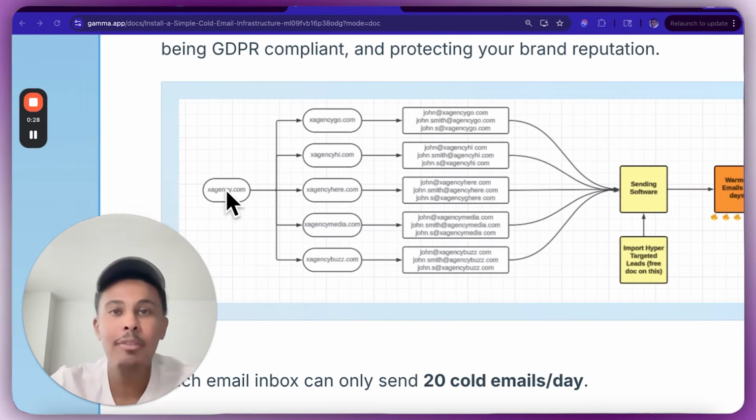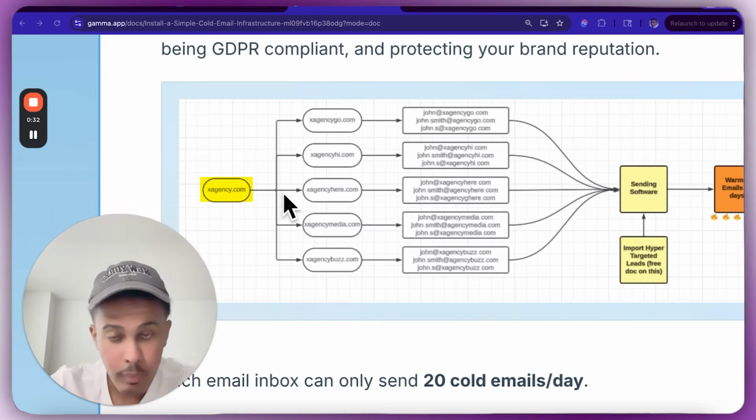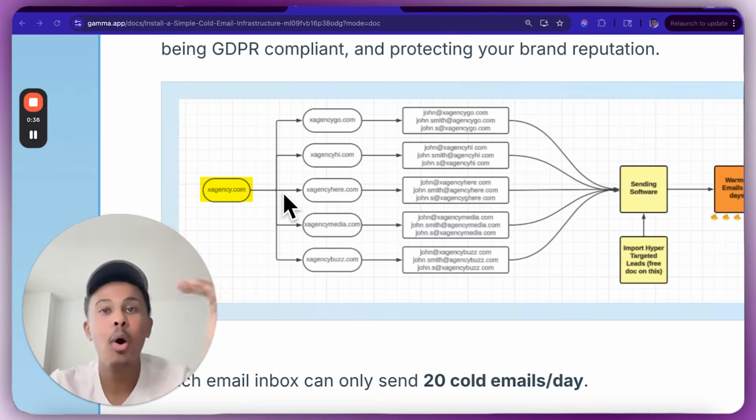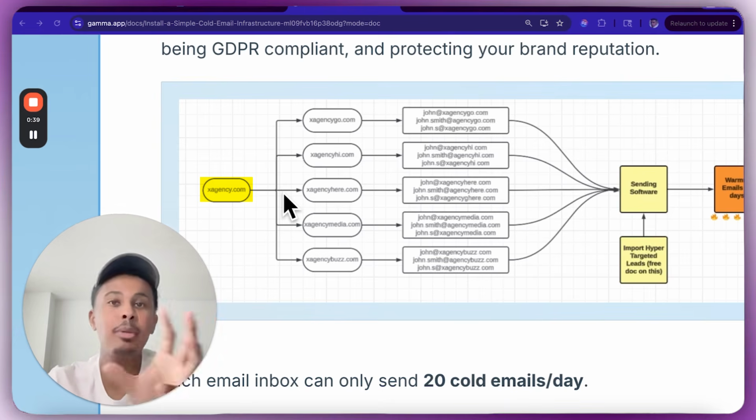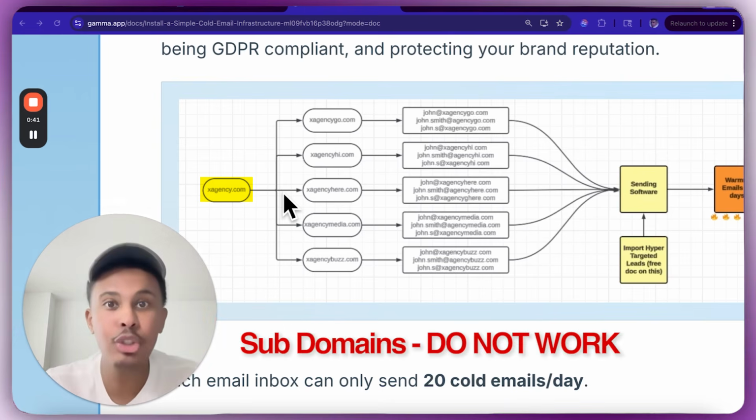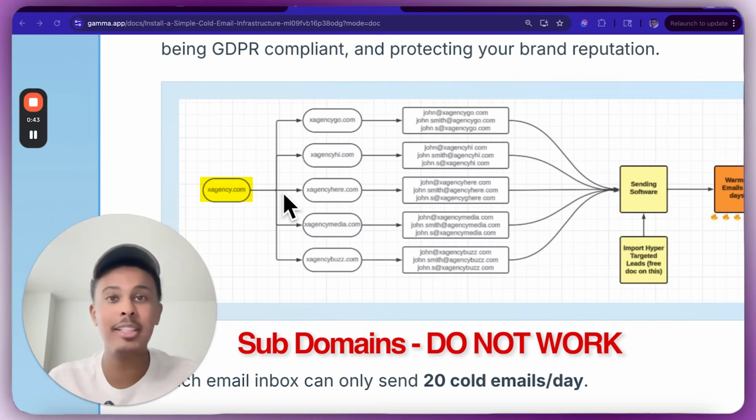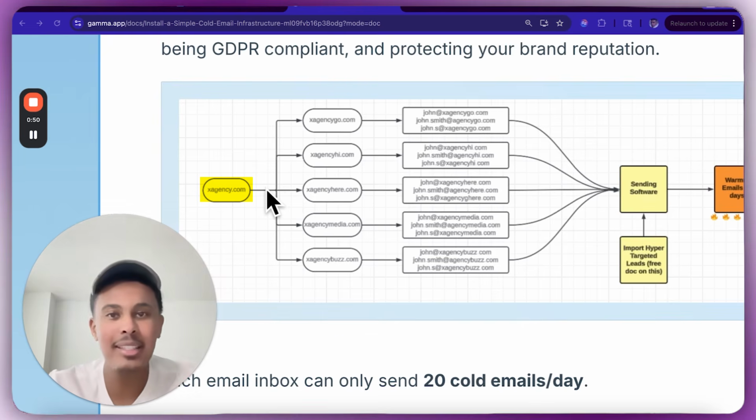So let's say you have your main domain, xagency.com. The way that we actually land in the inbox and send emails at scale is by creating multiple secondary domain names that are similar to your main domain. Subdomains do not work. Please don't try to be smart about this and try to find the loopholes, because it will not work. I've seen so many people do this. They just end up wasting money and wasting time. You have to invest in secondary domain names.